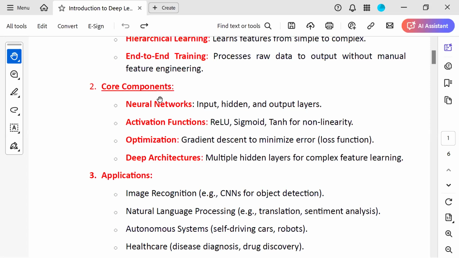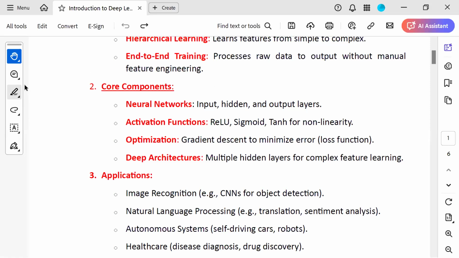So what are neural networks? It is going to have 3 layers. First one is the input layer. Second one is the hidden layer. Third one is the output layer. Input layer, hidden layer, output layer. So a neural network has 3 layers. Then what is meant by input layer? What is meant by hidden layer? What is meant by output layer?